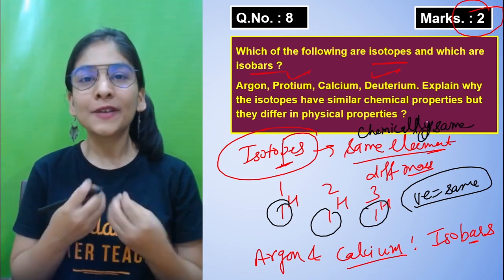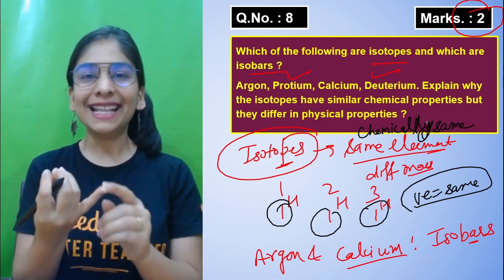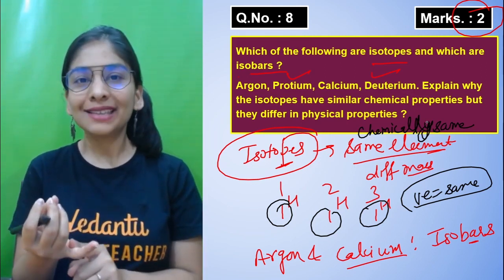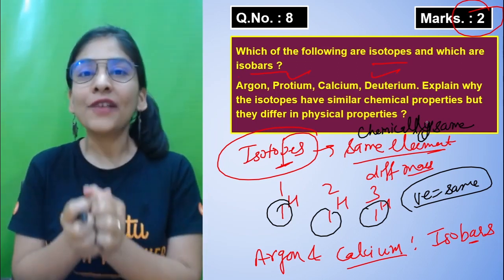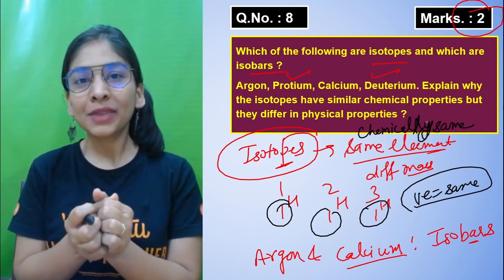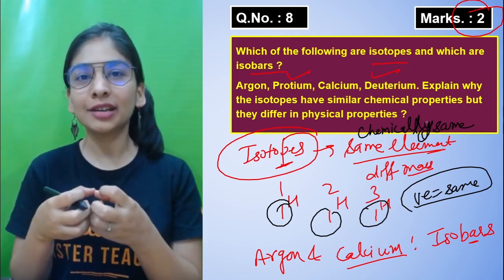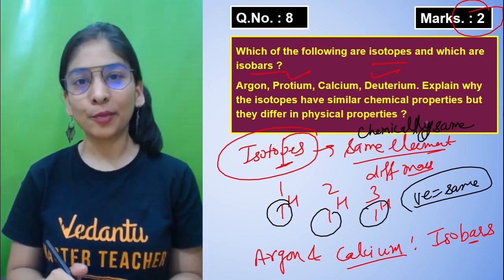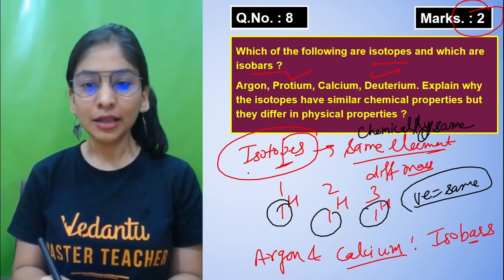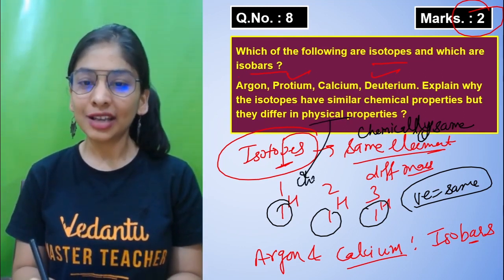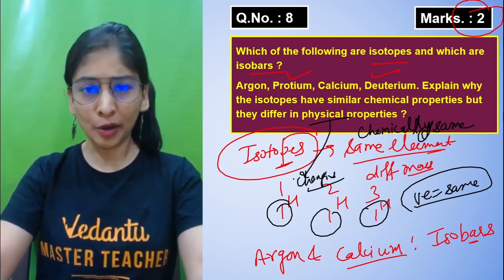But when I talk about the physical part, physical properties depend on the mass. That means their density, their melting and boiling point: if mass and the interaction of atoms are the same, then physical properties are the same. But if mass is varying, their interaction with each other is varying, and physical properties like density, melting and boiling point will also change. So physical properties change just because their mass is changing. Okay, I hope you got it properly.